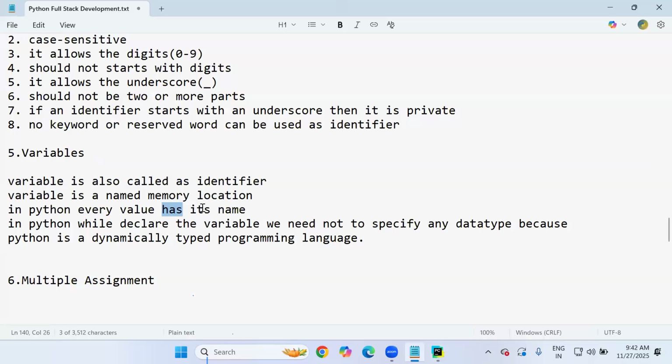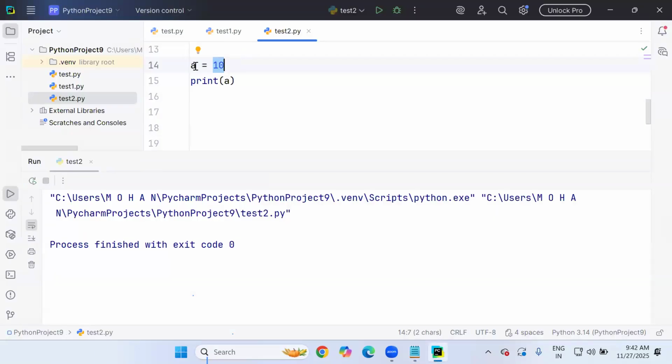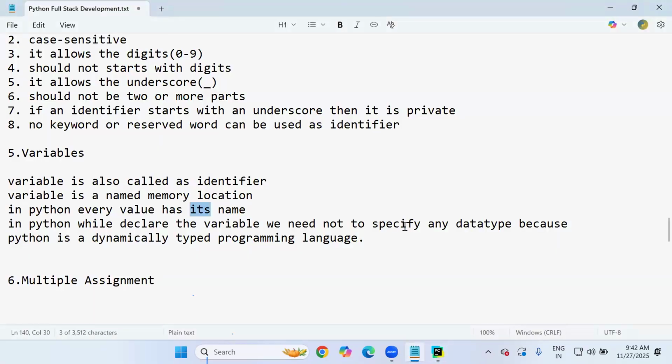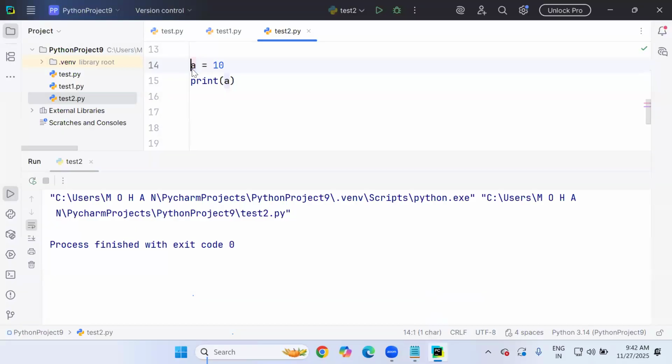In Python, every value has its name. Suppose 10 is the value, it has the name A. In this name only, 10 is going to be stored. And while declaring, we need not specify any data type. For example, before A, I should not write int. That is valid in other languages, but invalid in Python, because Python decides the data type during runtime.